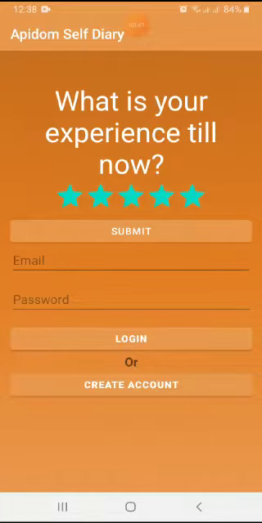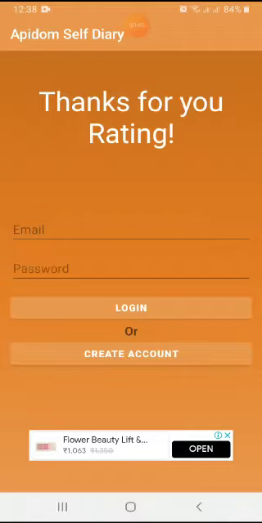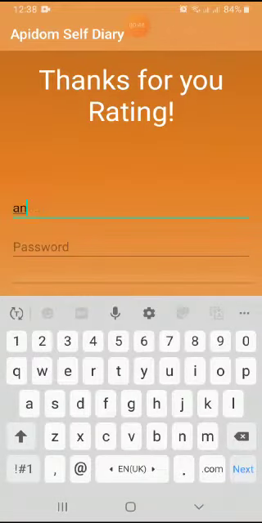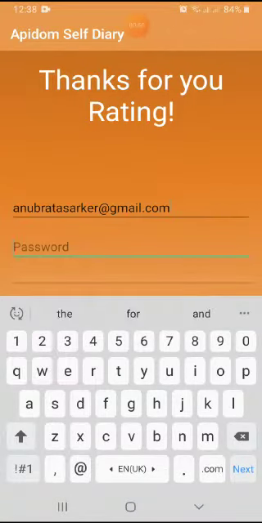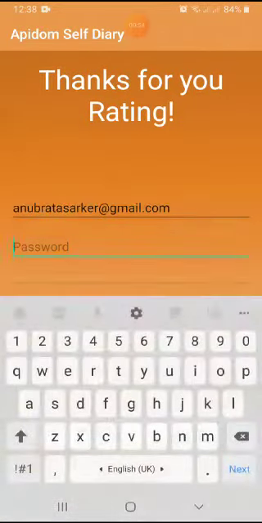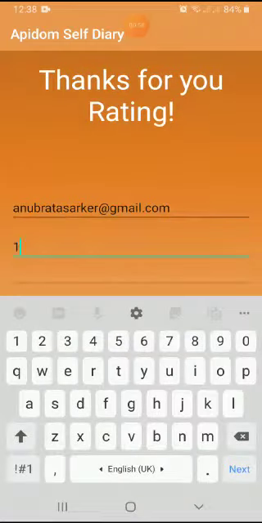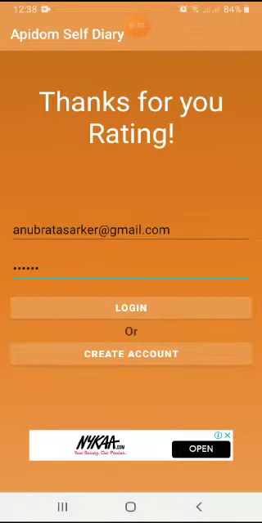So here you can rate any number of stars. This is another way of rating in our app. Thanks for your rating. Then you have to enter your email address. First of all, you have to create an account by clicking on the create account option if you don't have any account. Actually, I have my own account in this app, so I am just logging in to my account. Let's click on login.